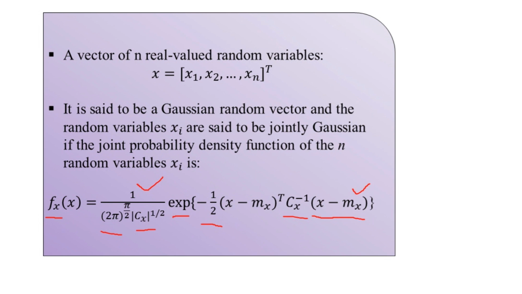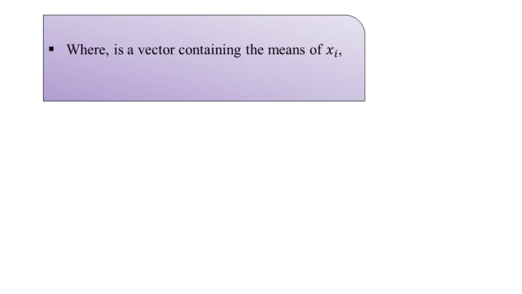The same can be extended to the random process here. The small x we have just now described is nothing but a vector of n real valued random variables. Along with this we have the vector of the means, represented as mx, m1, m2 up to mn.